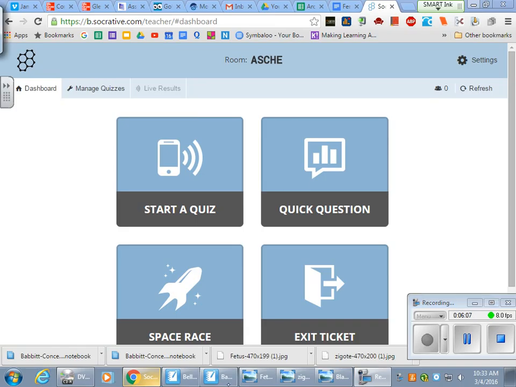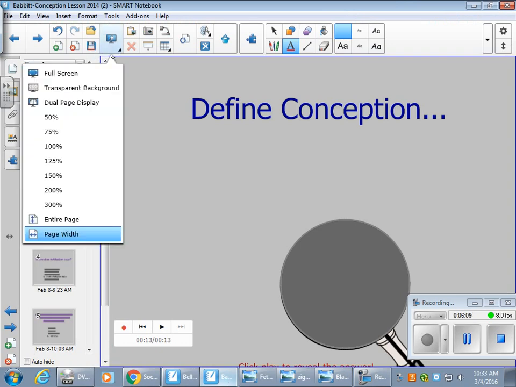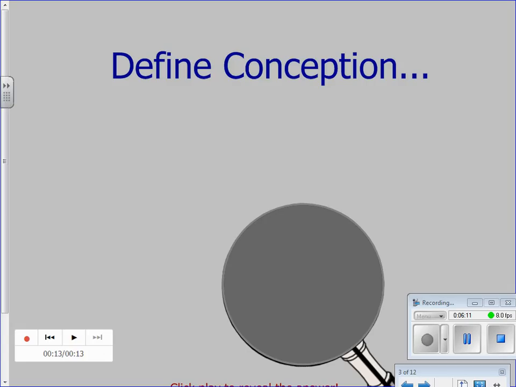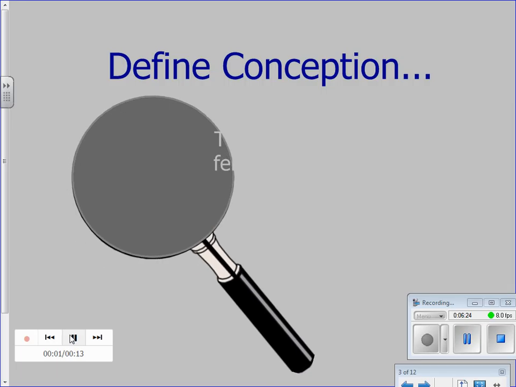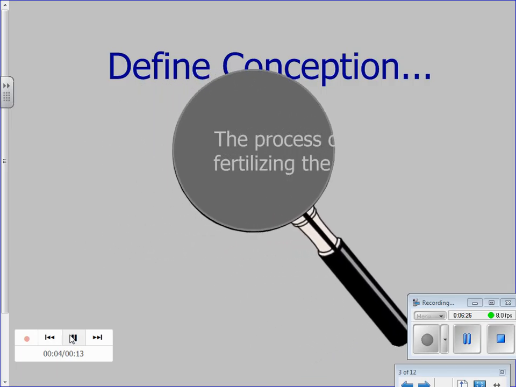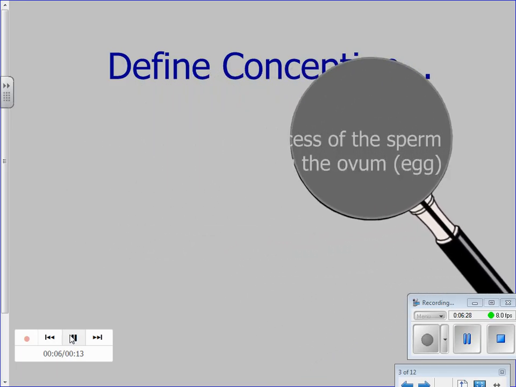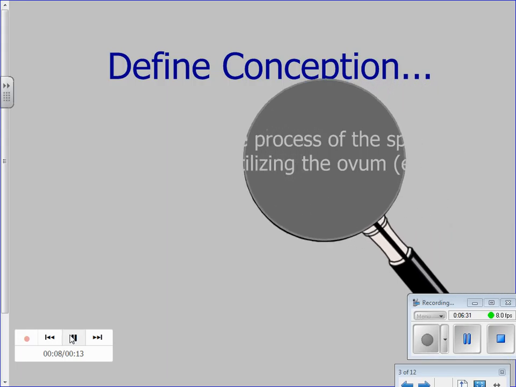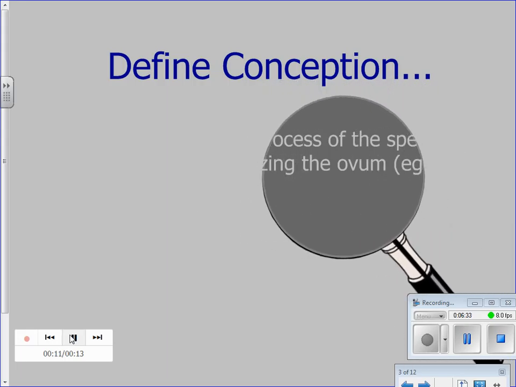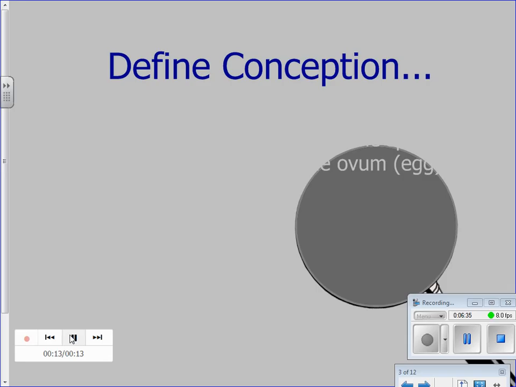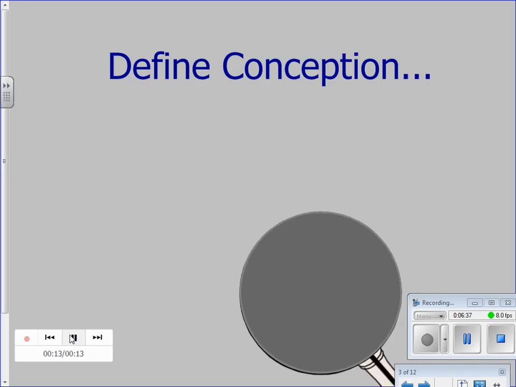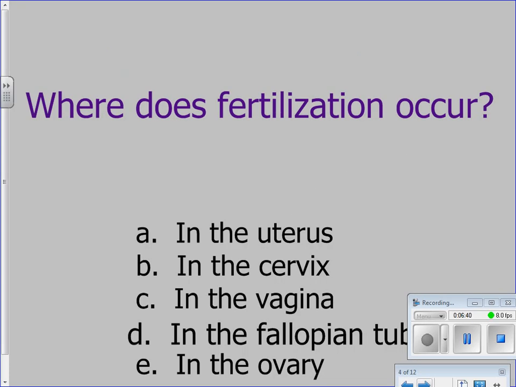We're going to do a little review. I've got a smartboard activity here. Define conception. Conception is another word for fertilization. So what is fertilization? If you watch this, it's really cool. It's the process of the sperm fertilizing the ovum, or simply those two meeting. Isn't that neat? Sadly, all my other animations on this have gone away.